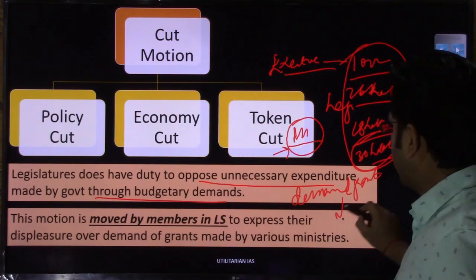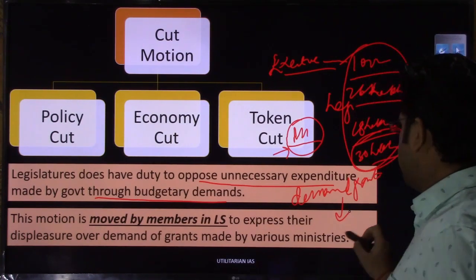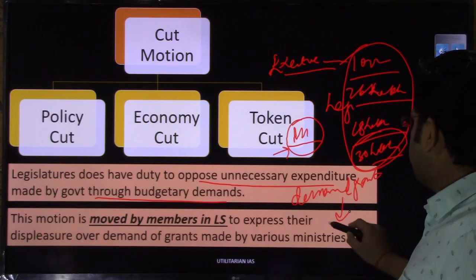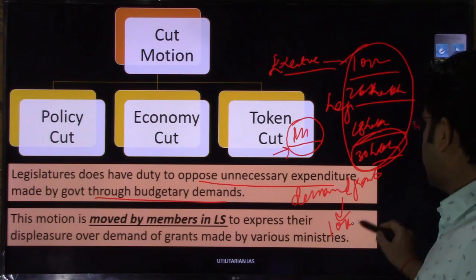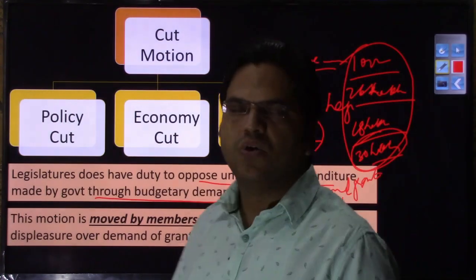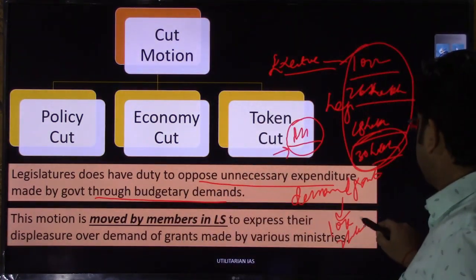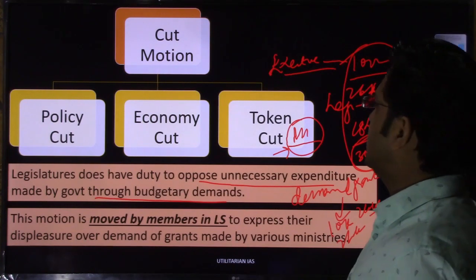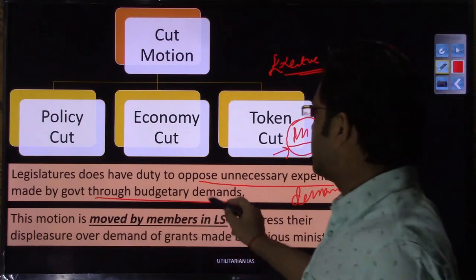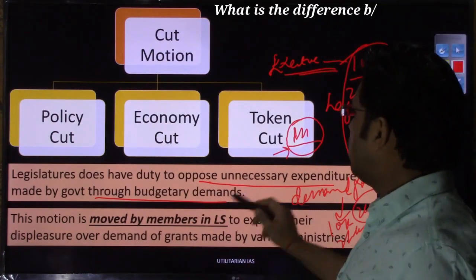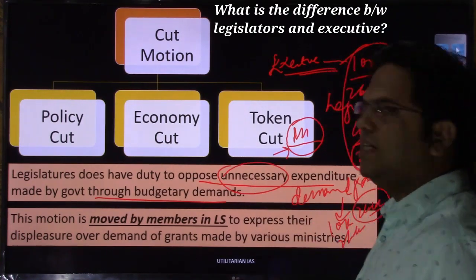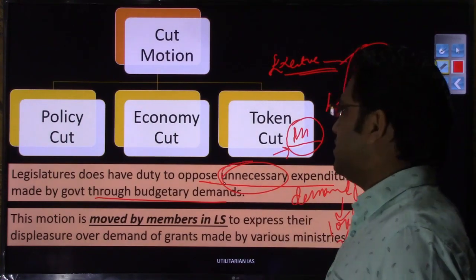and through this demand of grant every ministry expresses its desire. It expresses that these many schemes I have to run, and for running that scheme I need this much amount. So somebody will ask I need 10 lakh crores, somebody will ask I need 2 lakh crores, somebody will ask, previous year you had given us 1.5 lakh crore, this year I am expecting 2 lakh crore, right? So that budget maximization is the attempt of the executive. Now it is the duty of the legislature to ensure whether that amount is legitimately needed or just an exaggeration, right?